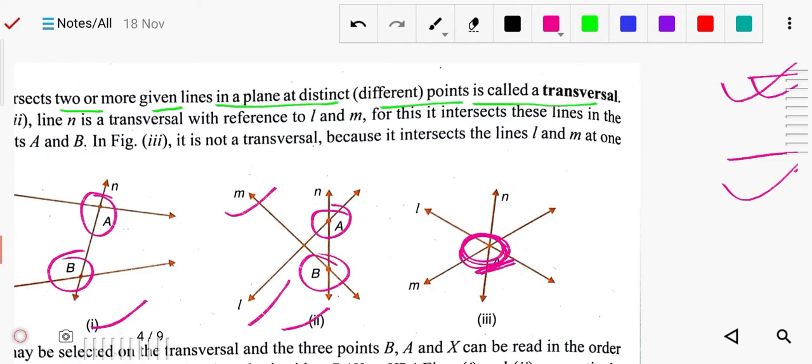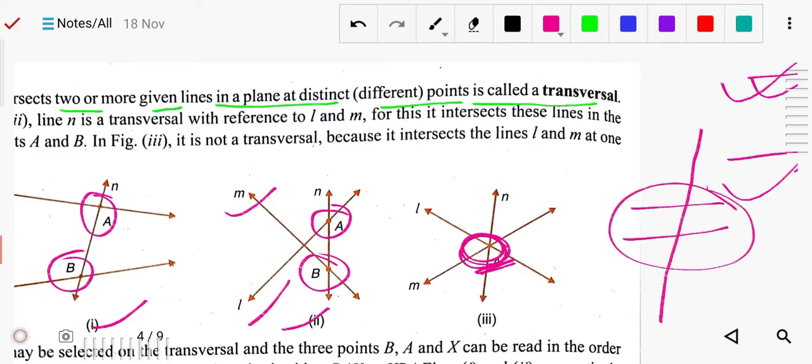So a line which intersects two or more given lines in a plane at distinct points. It is clear that it should intersect how many lines? Two or more than two. And it should intersect in such a way that it intersects at distinct points. A line which intersects two or more given lines in a plane at distinct points is called a transversal.